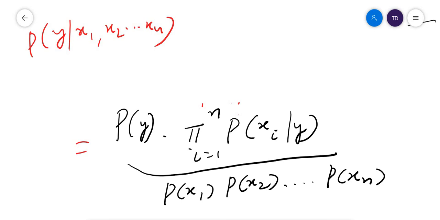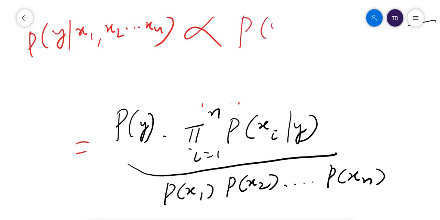I can write this as proportional to, because probability of x1, probability of x2, up to probability of xn are all constants. It is the independent probability of all the features, so it is a constant. One by a constant is another constant, so it is directly proportional.